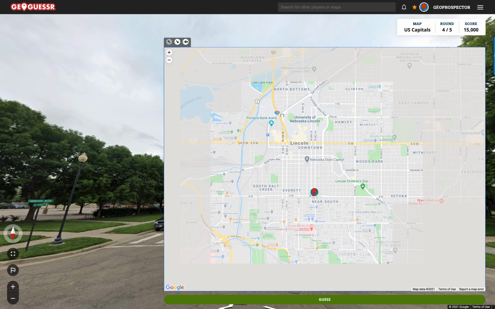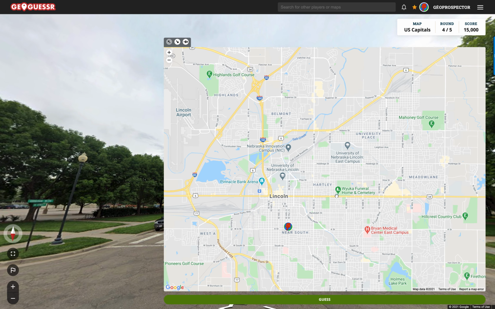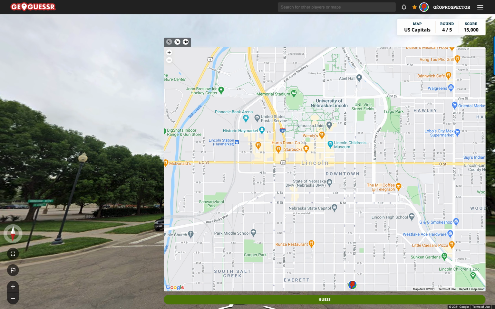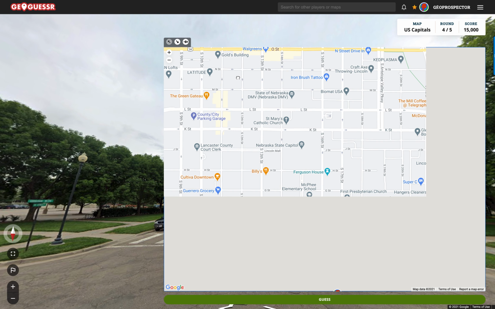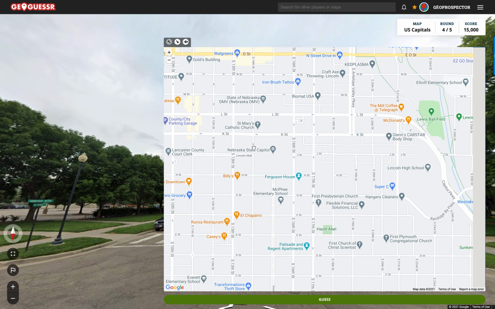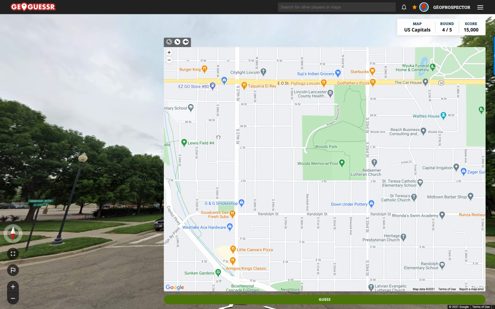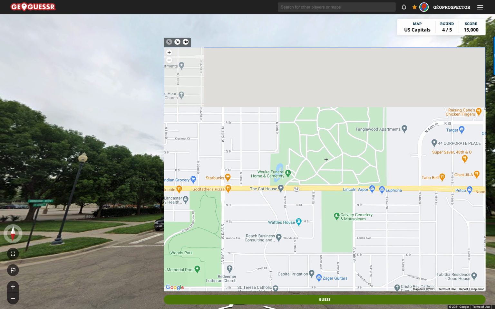That's the actual university building. We need to find... I'm assuming it's Lincoln. Might have to go and search for Omaha in a second. What is this?